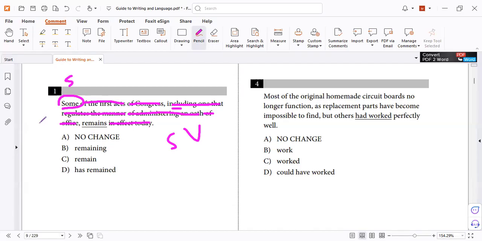Some can be singular or plural, but how? It depends on what it refers to. Some of the acts means more than two, so it's plural. But I can say some of my pizza is delicious. So I'm talking about some of my pizza, not pizzas. So that is singular, but here some is plural.